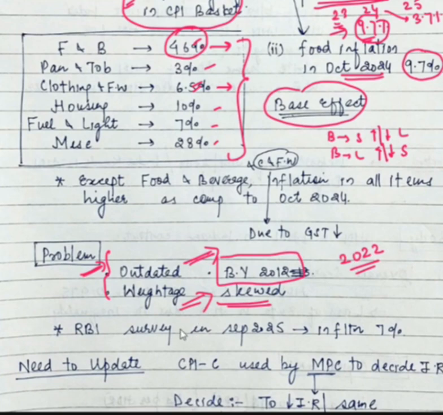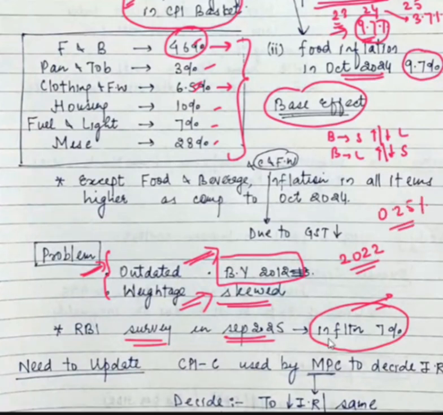One more reason is that recently there was an RBI survey in September 2025 which said inflation is 7%. So if the RBI survey is saying inflation is 7%, how can we believe that inflation is just 0.25%? Another need to update is that this CPI-C, CPI combined, whatever we are seeing as 0.25%, is used by the Monetary Policy Committee to decide interest rates.